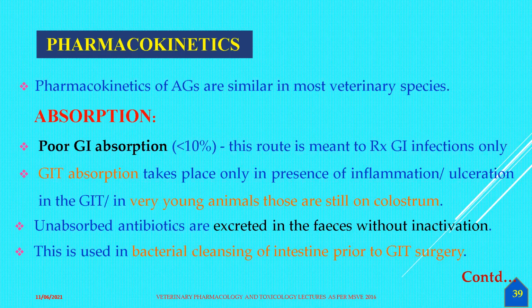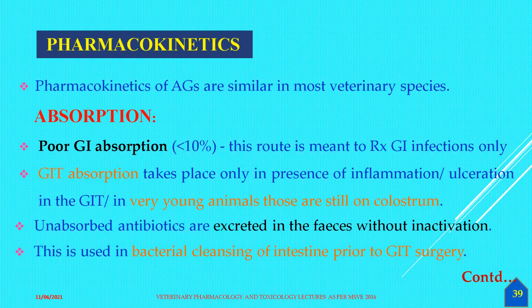Suppose there is an end-to-end anastomosis in operations where there is a choke of the intestine, then both ends of the healthy intestine need to be tied together. In this situation, a lot of seepage of microbial content will be present in the abdominal cavity.